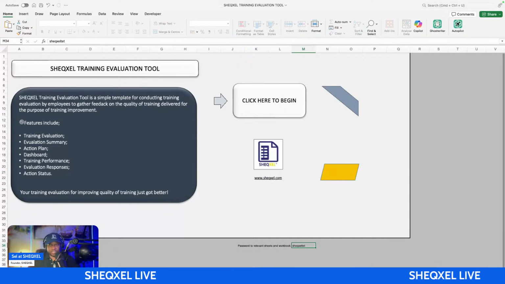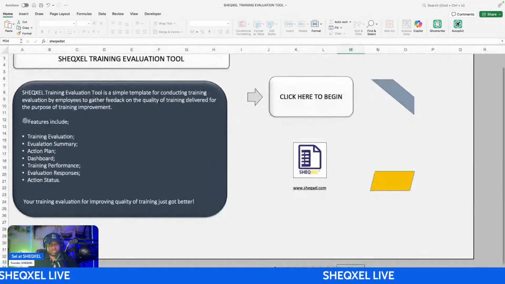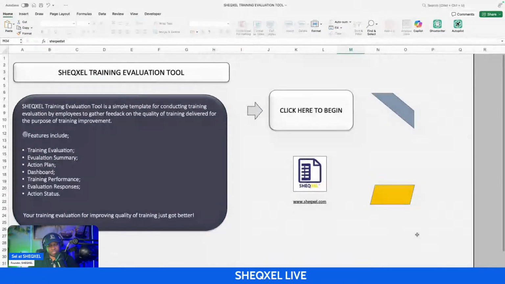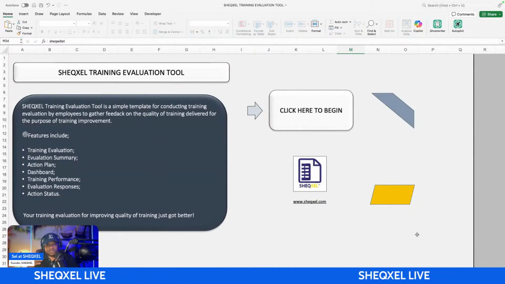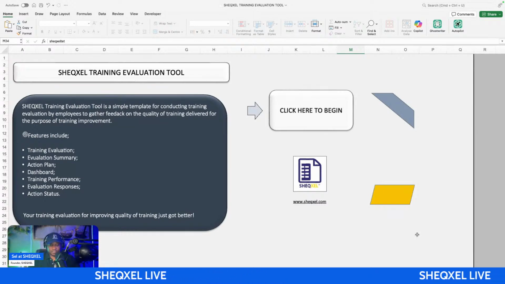Okay, so today we are looking at the training evaluation tool. And the purpose of the training evaluation tool is basically that we are trying to evaluate training as a process to ensure that we gather feedback on the quality of the training that we are delivering for our workers. So after you have planned training, you've organized the training, you have delivered the training, you need to make sure that you gather feedback from the workers. And you need to simply give them a questionnaire to fill.